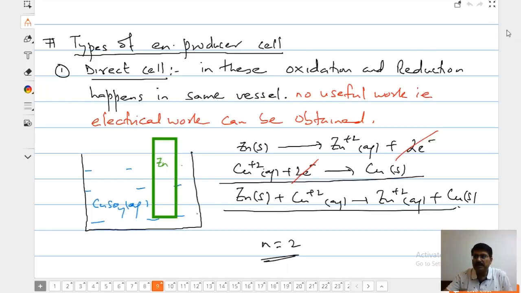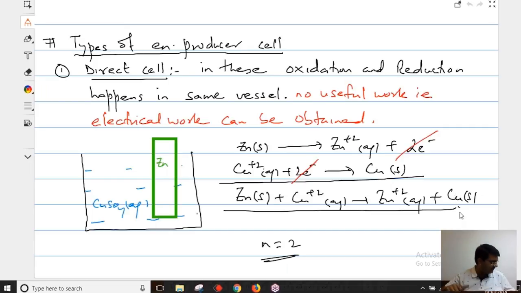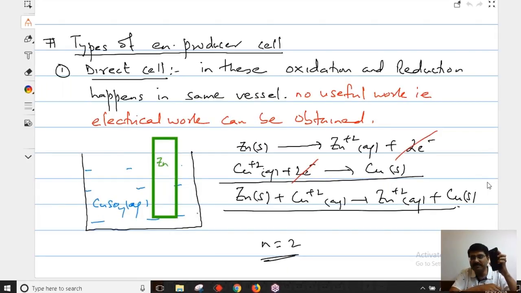Okay, let's go. I'm going to start with a topic that is going to be known as types of energy producer cell. See, I have put my phone on charging. Right now, this battery is an energy consumer cell. Right? It is taking energy.